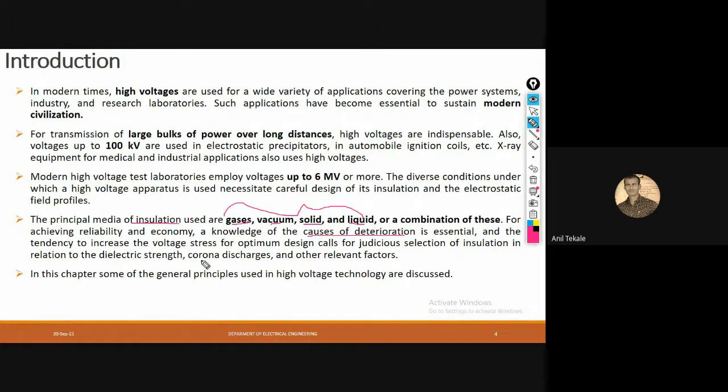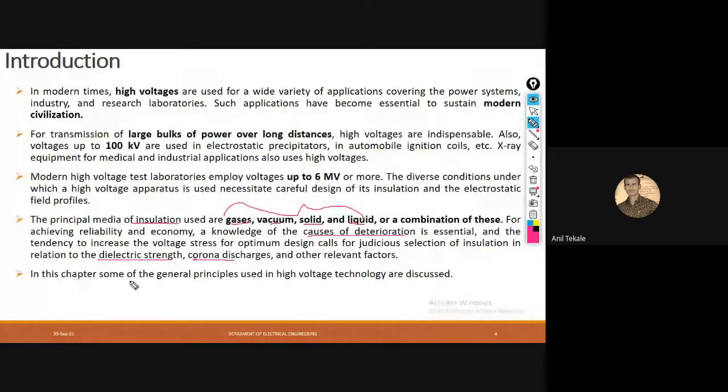Whenever we have to increase the voltage, the optimum design calls for the judicious selection of insulation. At that time we need to consider the dielectric strength, because this is a major parameter which you will face many times. And second is the corona discharges. So these are all materials. Based on this we can say there is an importance of high voltage.